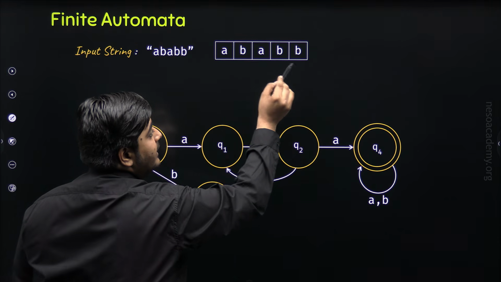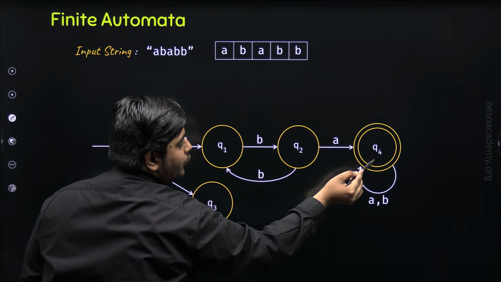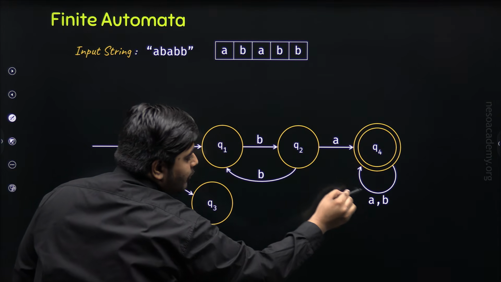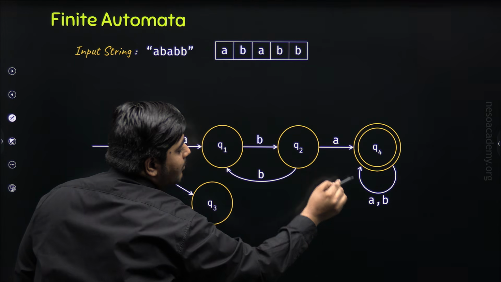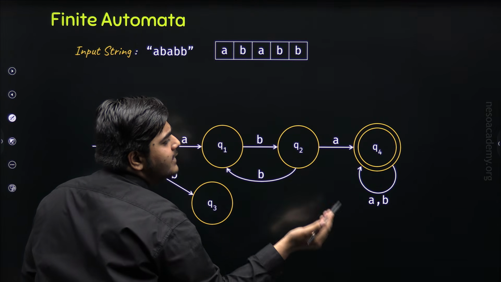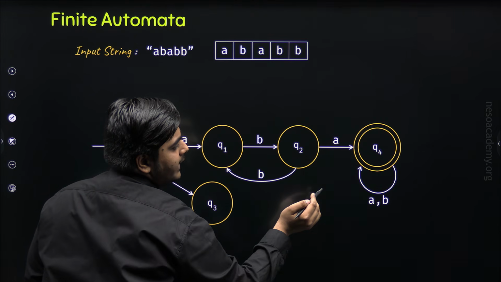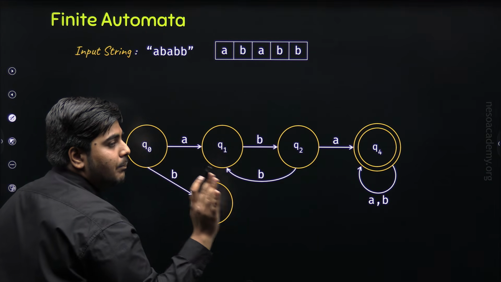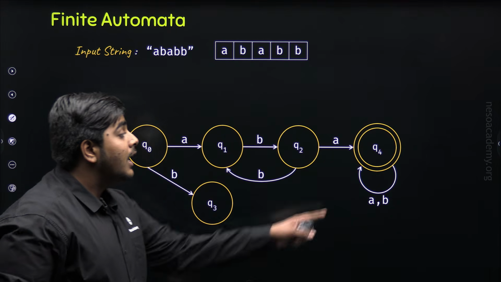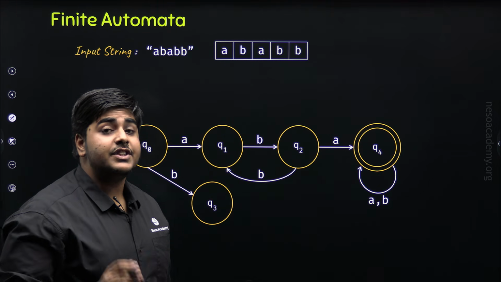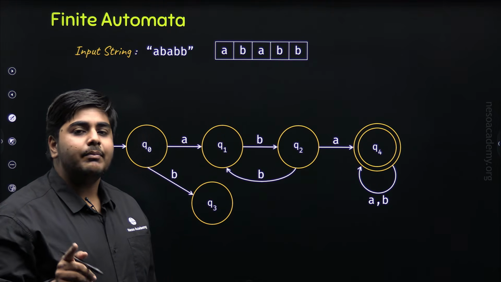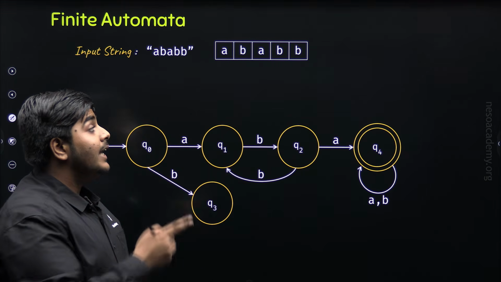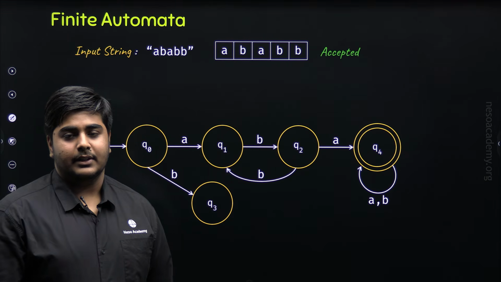Again, our next symbol is B and we are at the state Q4. So we will follow the same transition and we will again remain at the same state. Now the processing of input string is completed and we are at Q4, which is an accepting state. That means this input string is accepted by this automaton.